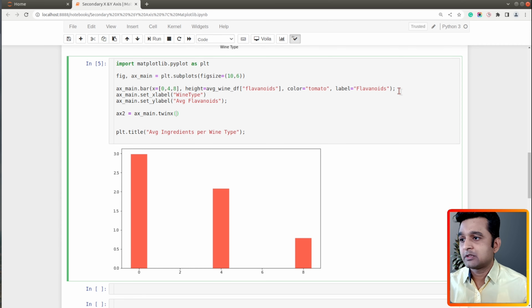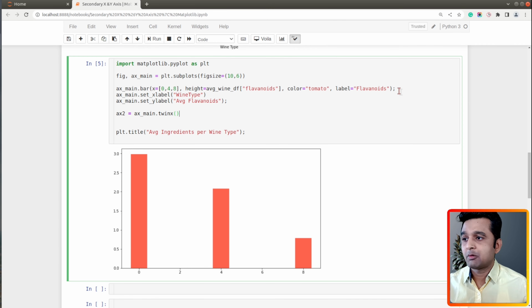Now what this method does is that it creates a new axis object, which is exactly the same as our existing axis object, but the new axis object has the y-axis plotted on the right side.